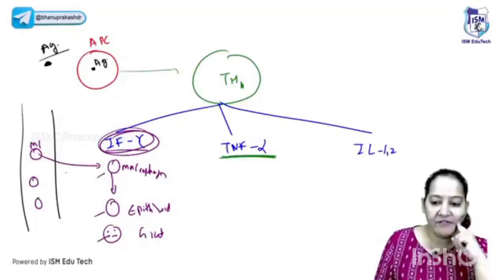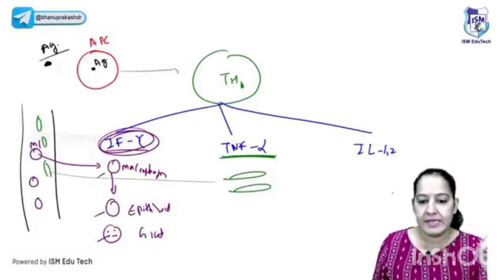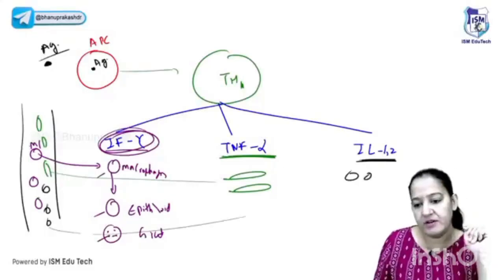Coming to the next, TNF alpha. What does it do? TNF alpha takes the fibroblast out, and the fibroblast will do the collagen formation, the fibrosis. And last one, the interleukins. Interleukins will take the T lymphocyte out, so they will cause the proliferation of the T lymphocyte.